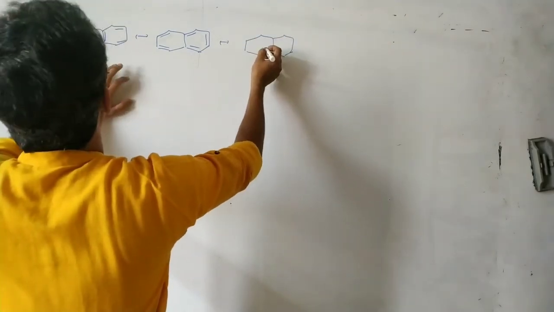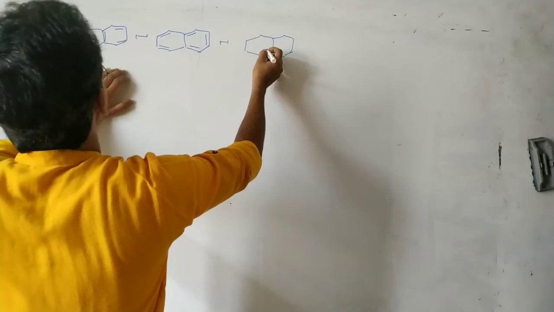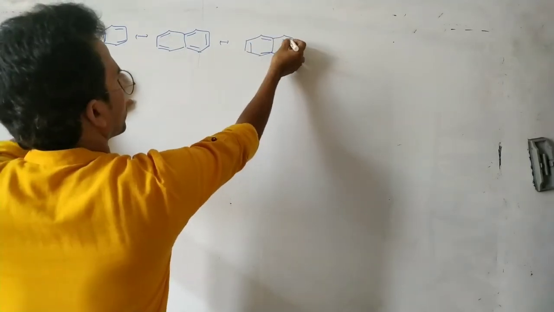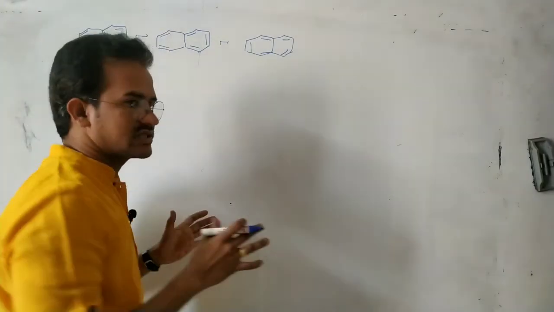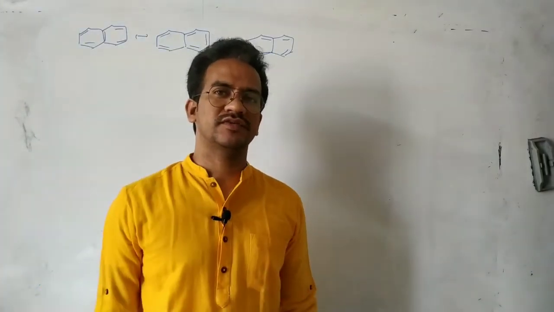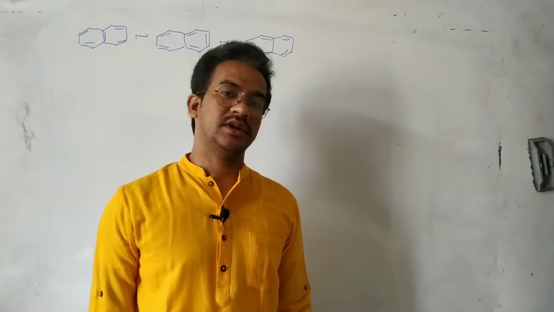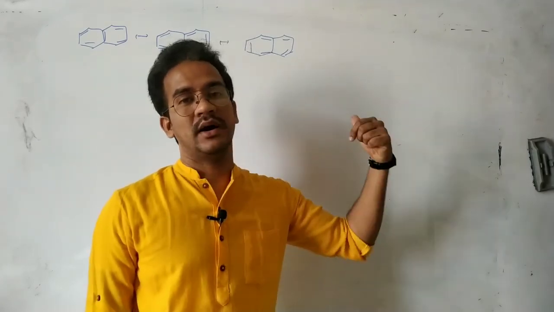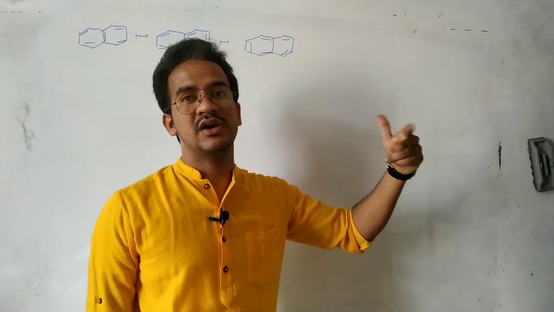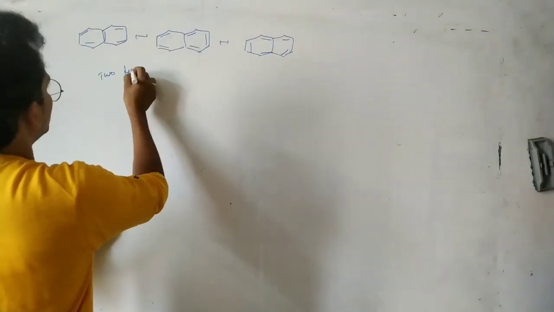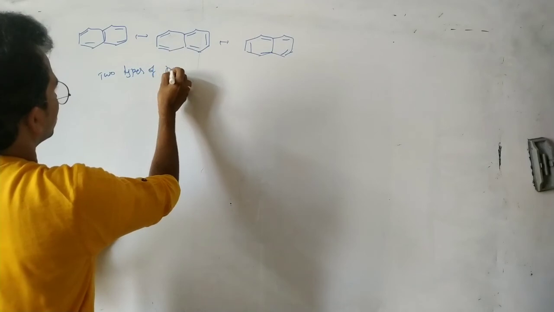See here in this case, there are 3 resonance structures for naphthalene. So for benzene 2 resonance structures, for naphthalene 3 resonance structures. In benzene all carbon-carbon bonds are equal, but in naphthalene carbon-carbon bonds are not equal. There are 2 types of bonds.